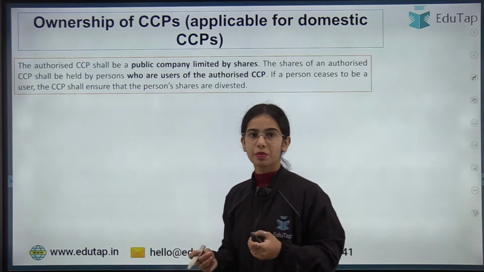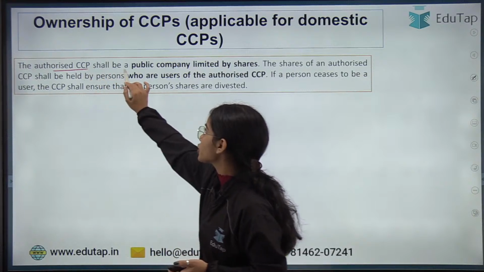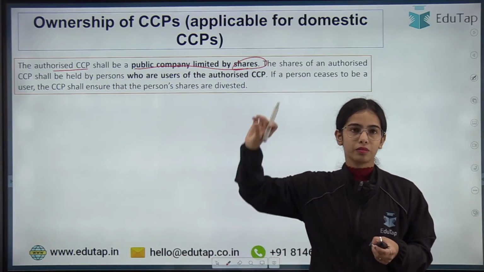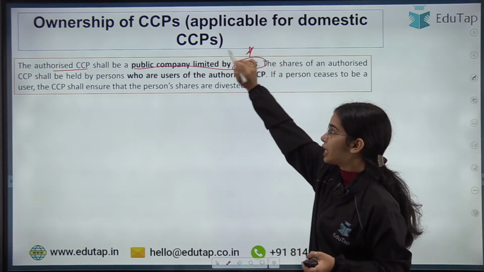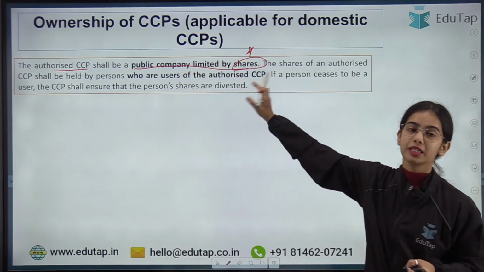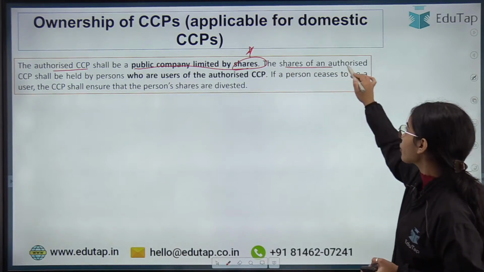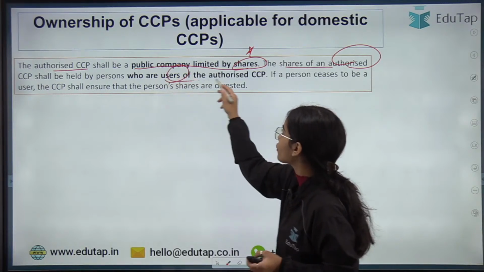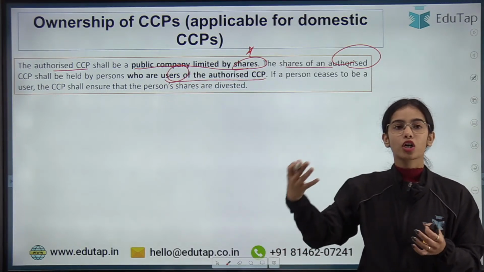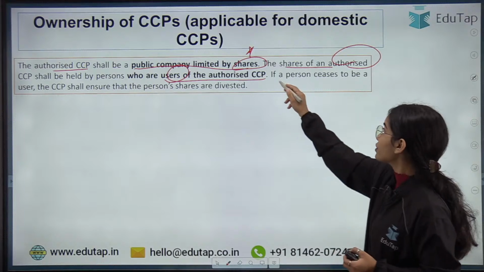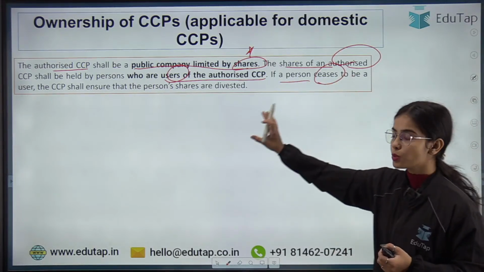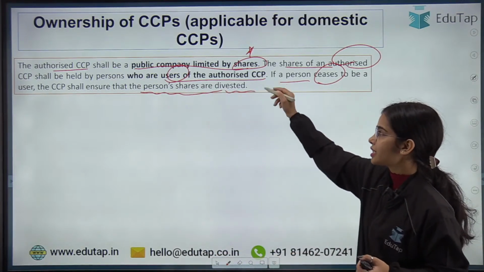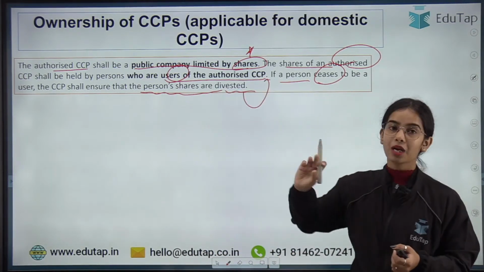Now, ownership of CCPs. The authorized CCP shall be a public company limited by shares, which means it should be selling its shares. The shares of an authorized CCP shall be held by persons who are users of the authorized CCP, the buyers or sellers in it. If a person stops being a user, the CCP shall ensure that the person's shares are divested, that is, bought back by the CCP.